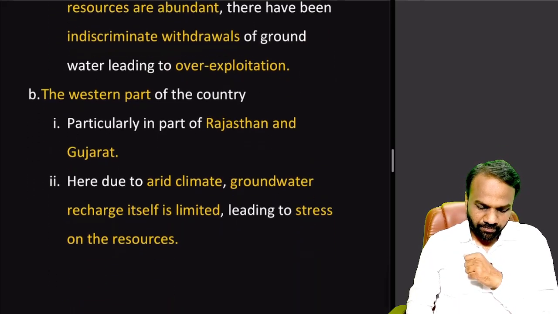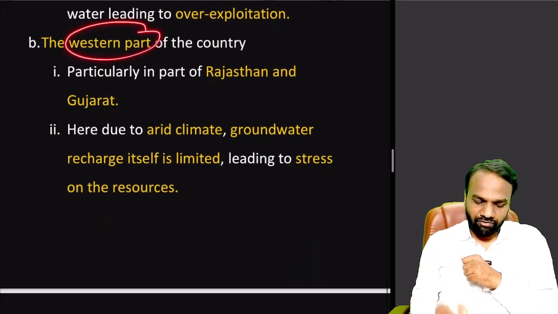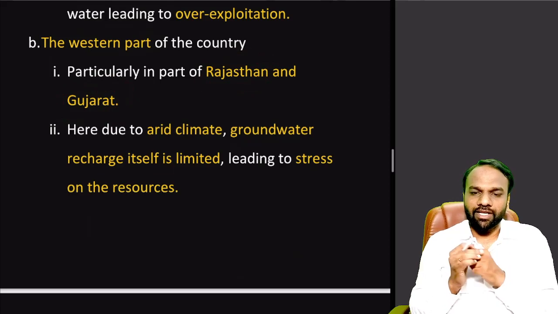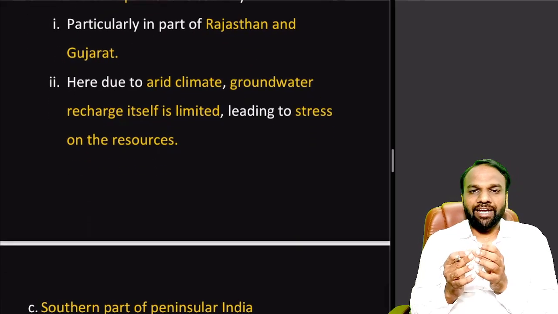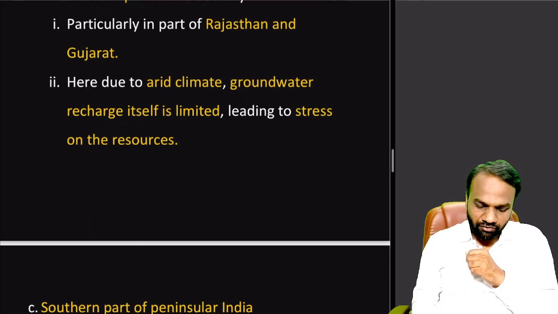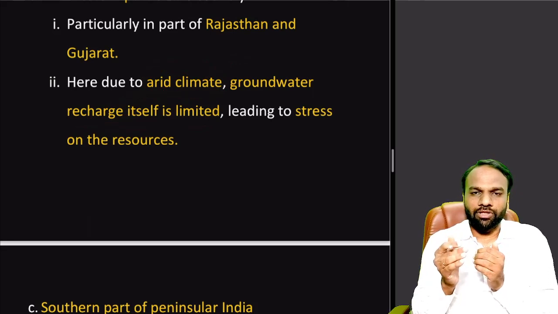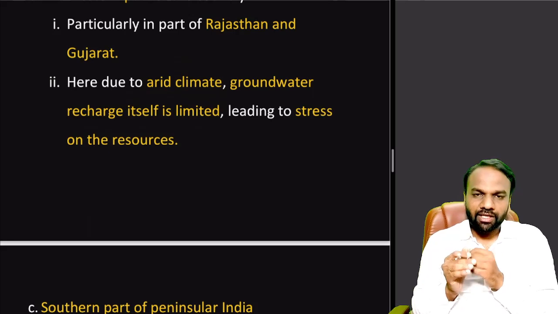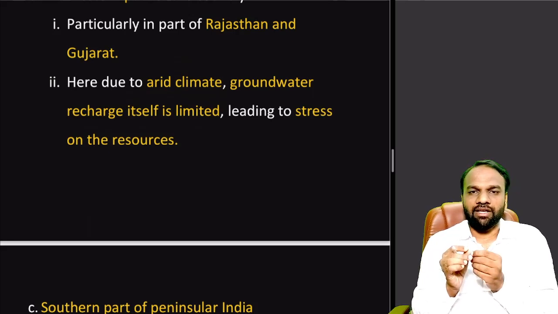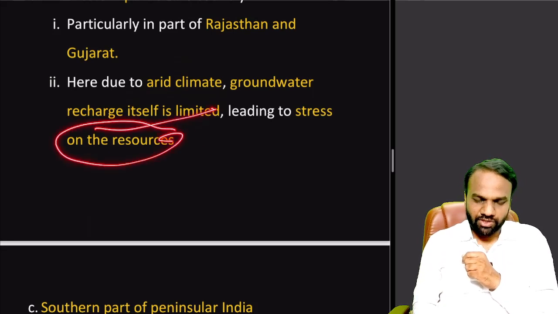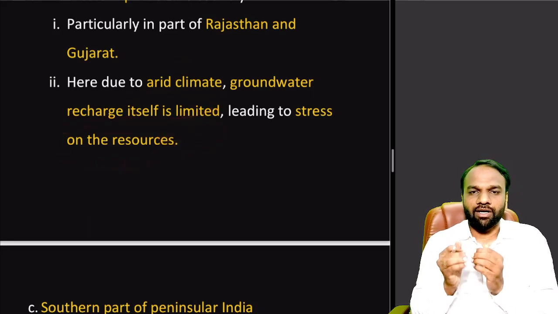Now coming to the western part of the country, for example, Rajasthan and Gujarat. Here there is groundwater scarcity. But what is the reason here? It is not because of indiscriminate extraction. It is because of the arid climate. Groundwater recharge itself is limited. In Rajasthan and Gujarat, rainfall is very less compared to Punjab, Uttar Pradesh and others. Hence the sources of recharge are very few, and the recharge is relatively less, leading to stress on the groundwater resources.